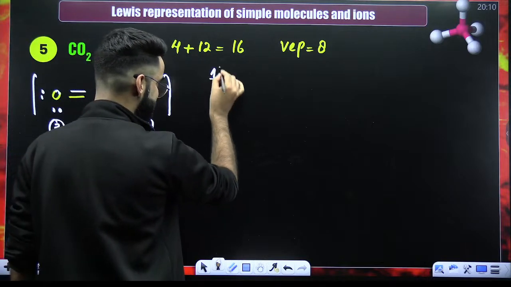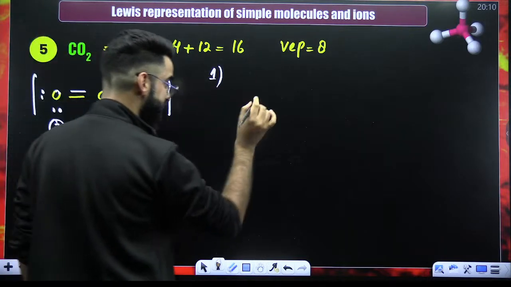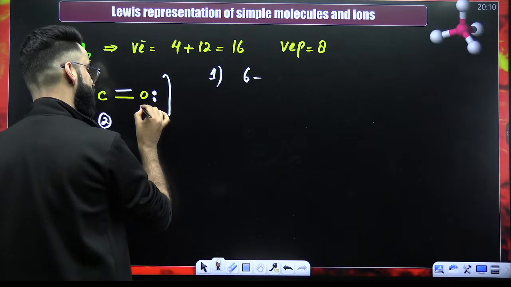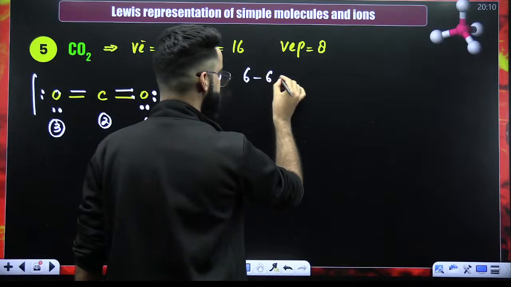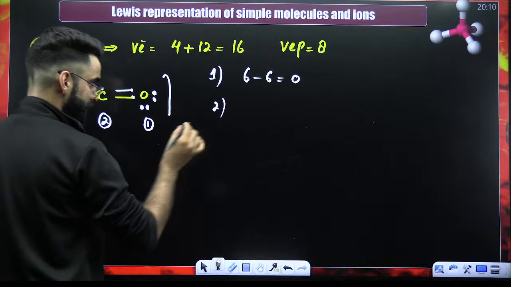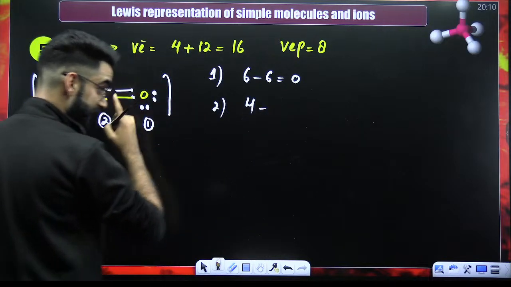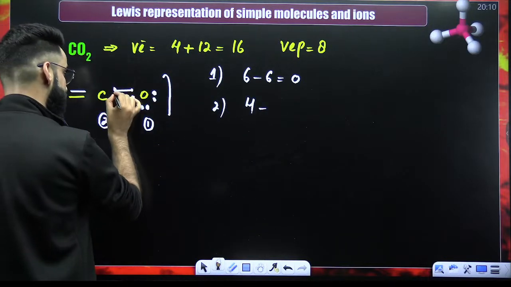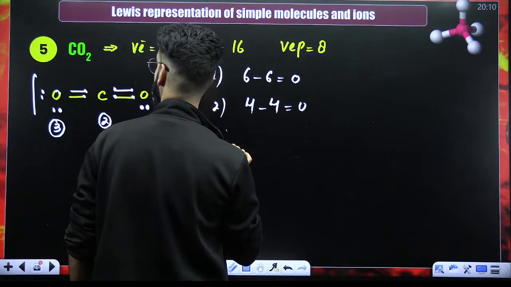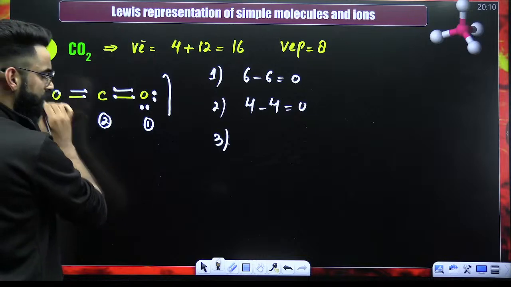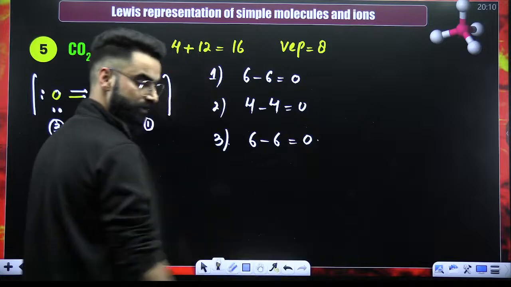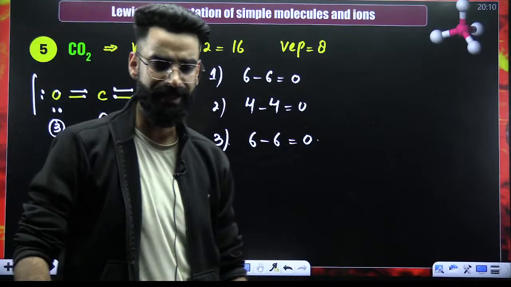On atom 1, is there any charge? In non-bonded state, oxygen has got 6 valence electrons. Right now in bonded state, 1, 2, 3, 4, 5, 6. So 6 minus 6 is equal to 0. Look at the second atom. Carbon. In non-bonded state, 4 valence electrons. Right now in bonded state, 1, 2, 3, 4. So 4 minus 4 is equal to 0. Right? Third one. Oxygen. Non-bonded state, 6. And over here in bonded state, 6. 6 minus 6, 0. So no formal charges on each of the atoms over here.